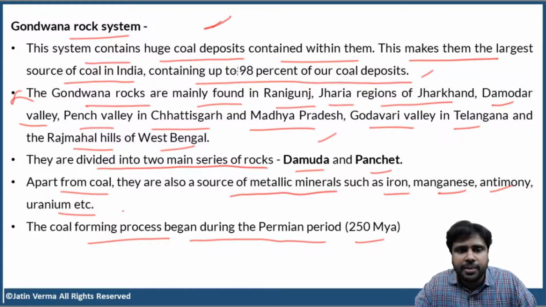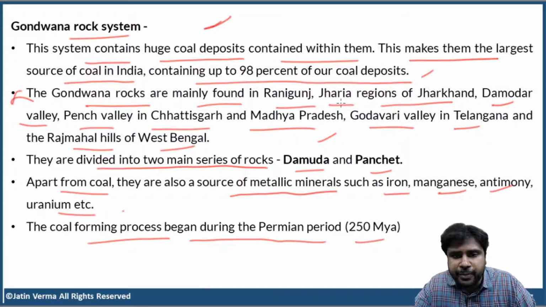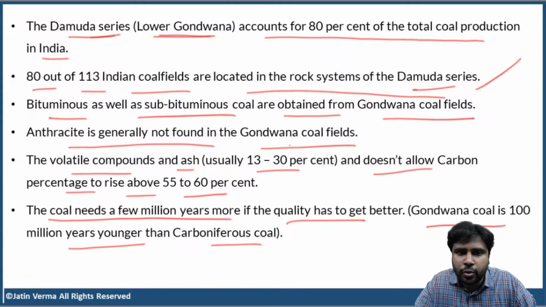Okay. Now, Gondwana rocks contain a lot of coal deposits. 98% of India's coal deposits are found in the Gondwana rock system. Okay. Now, the Gondwana rocks are divided into two different series of rocks, the Damuda series and the Panchet series. When I say Damuda series, it is lower Gondwana. That means towards the end of Gondwana.